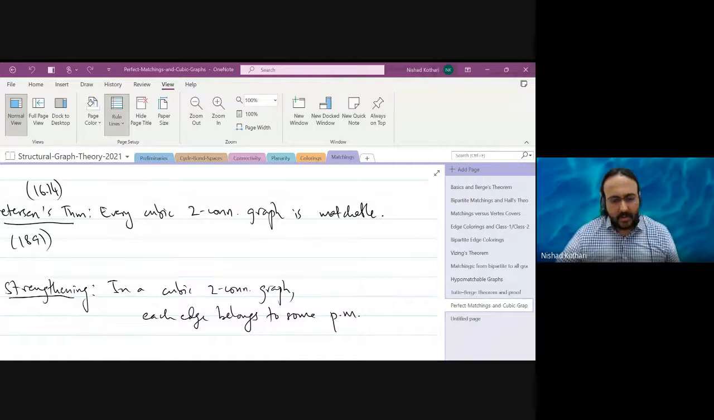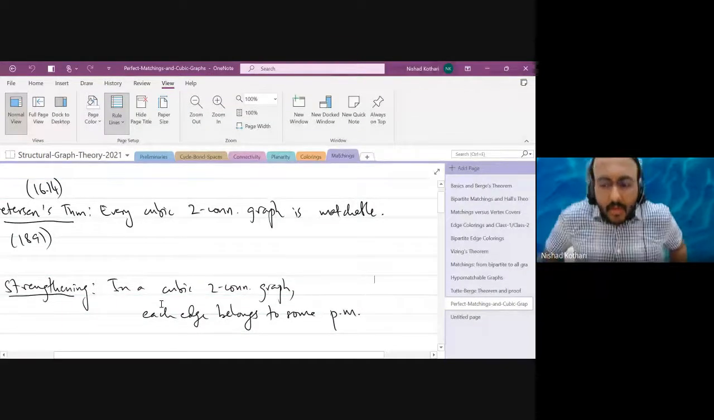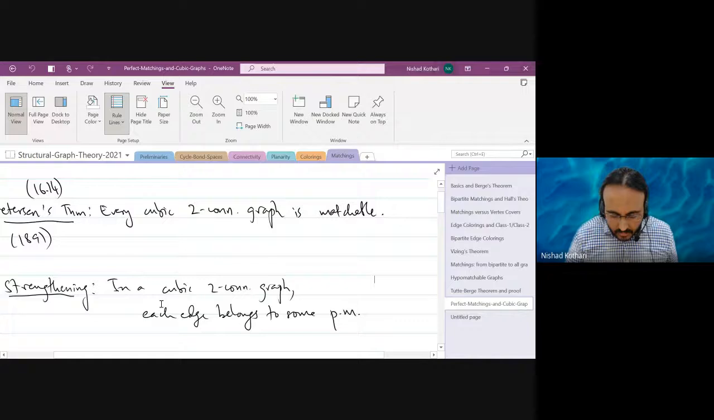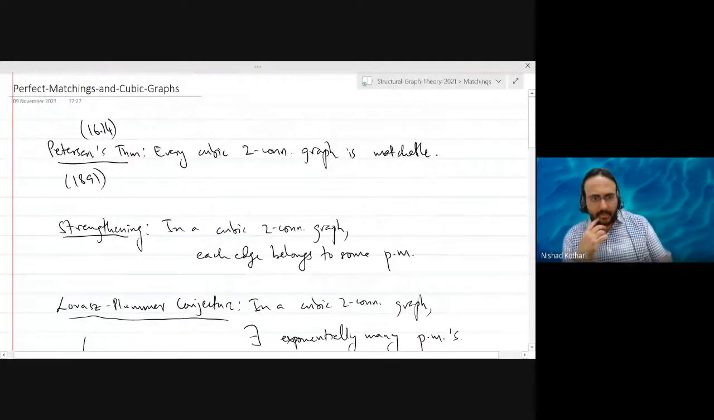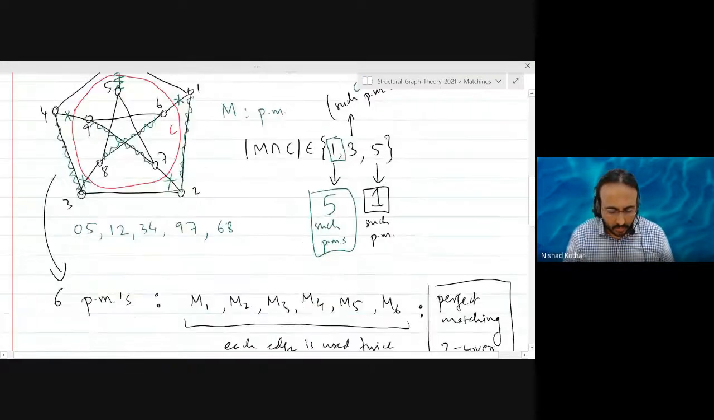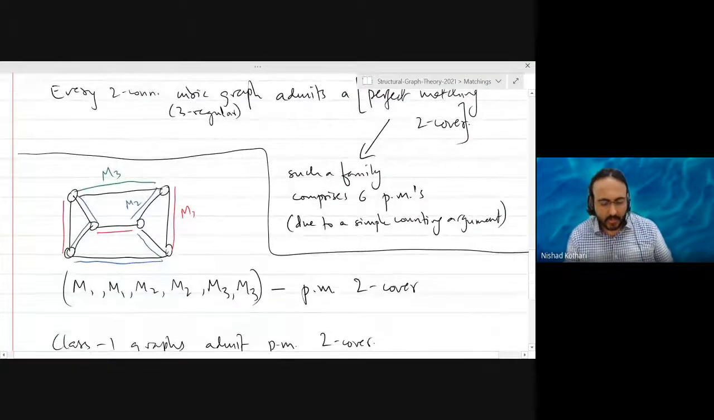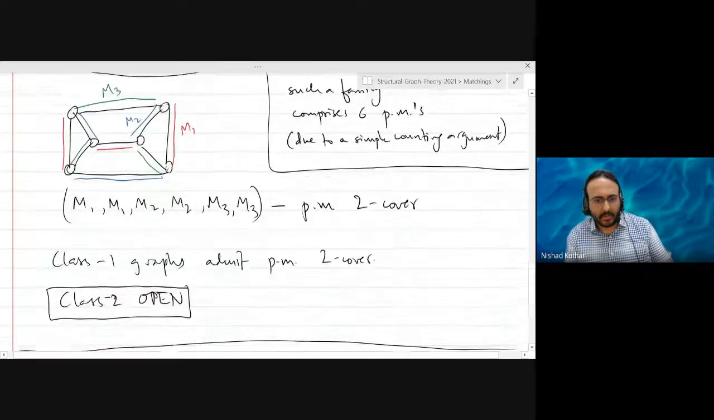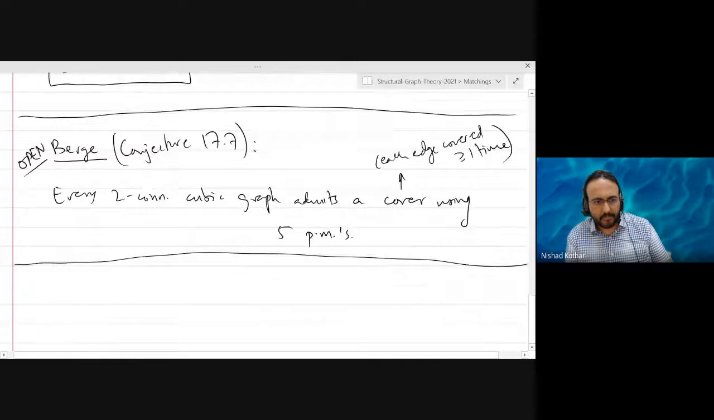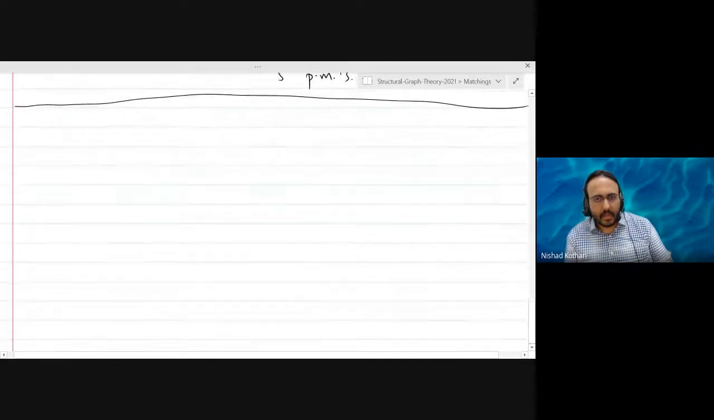All right. So, good evening, everyone. Let's continue talking about perfect matchings and cubic graphs. That is what we were discussing at the end of yesterday's lecture. We noted a few well-known facts and conjectures about cubic graphs with regards to their perfect matchings.